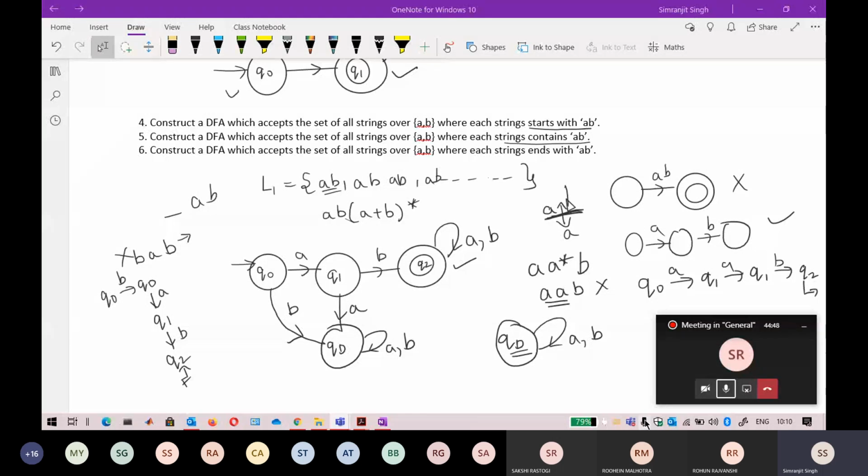Okay, sixth one ends with AB. So Mayank, if you try the string AB, it should be accepted, but in your automata AB is not accepted. So you just do a little bit of modification here.